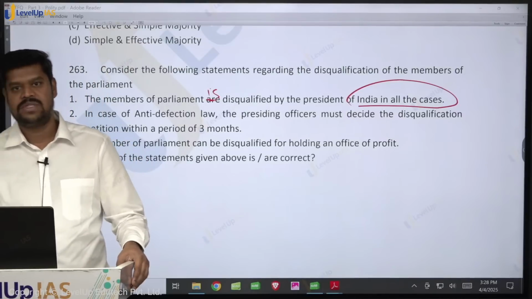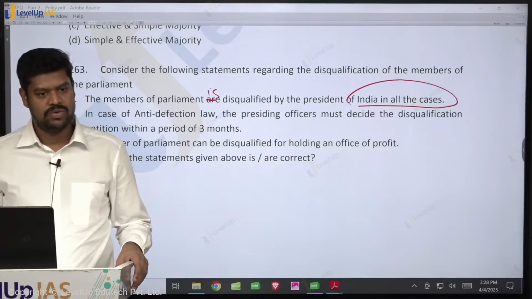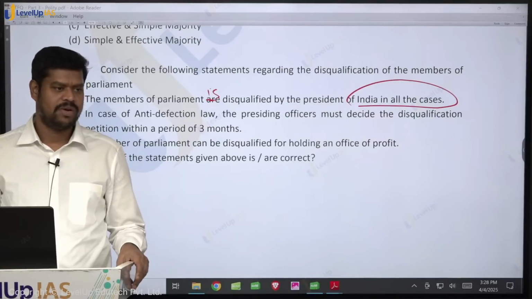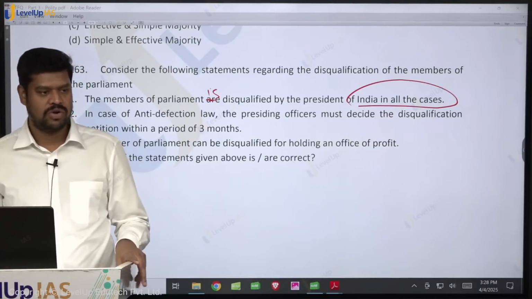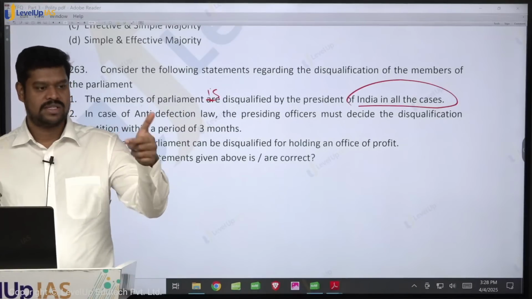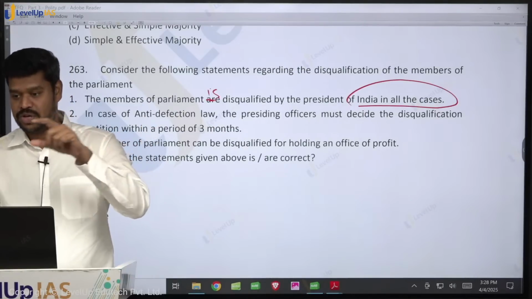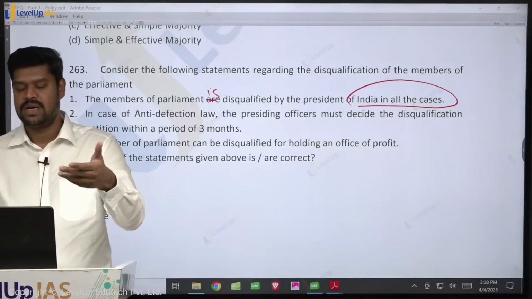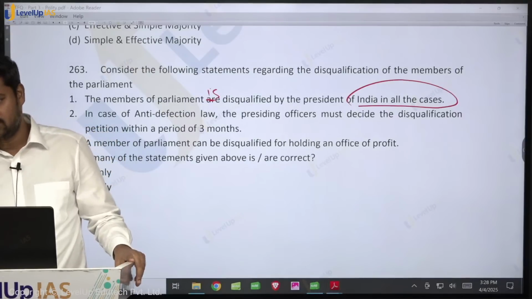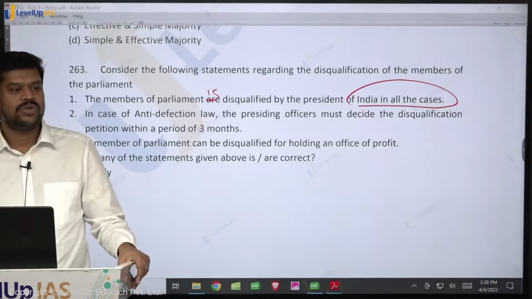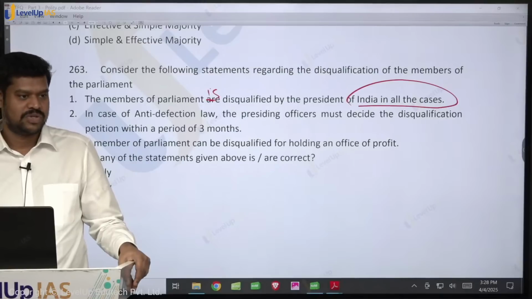Why am I saying that you should practice a lot of PYQs? From my experience, because I have done a lot of PYQs over a period of time, not only for polity, as a student I used to do it for all the subjects, and even with the language I was able to get 2-3 questions extra, because I may not know the answer, but I know the language of UPSC. So I make an educated guess in those areas, which helped me to sometimes get 2 to 3 questions. Thereby you will understand that at the later stages every single question is going to be very important. You will have nightmares if you make a mistake on a simple question. So please try to avoid that.